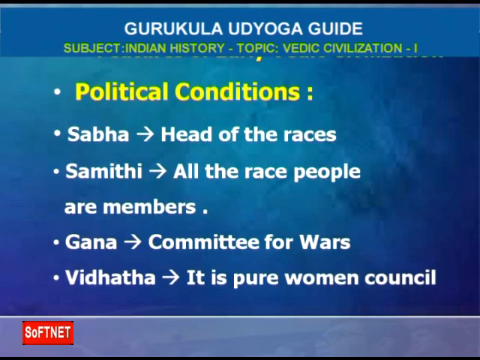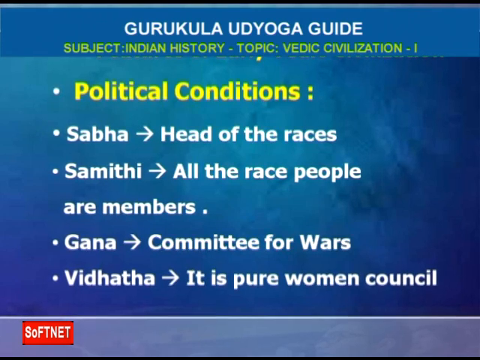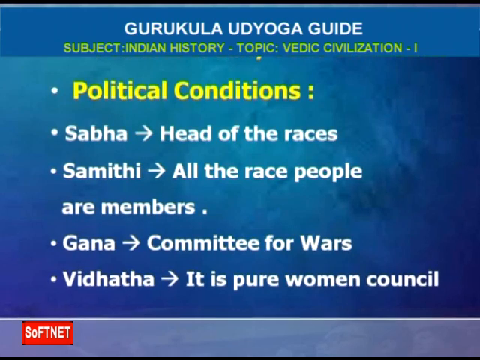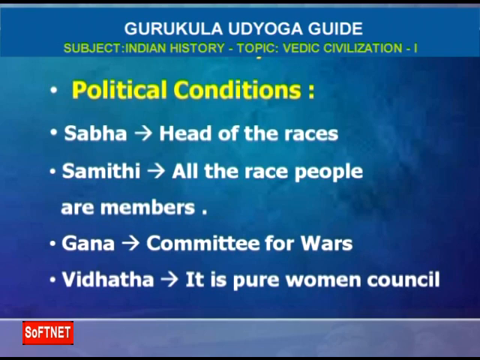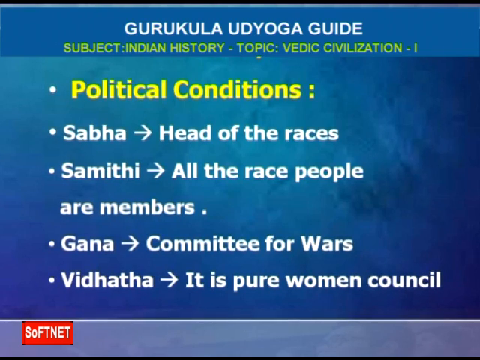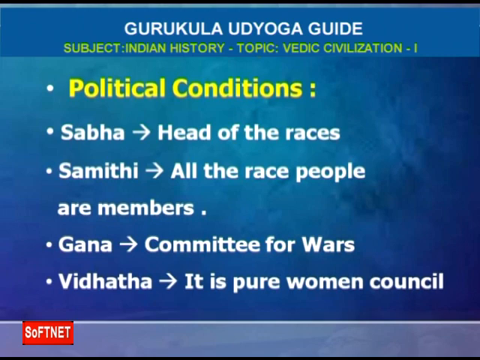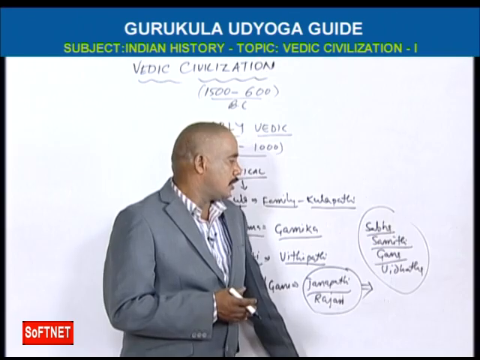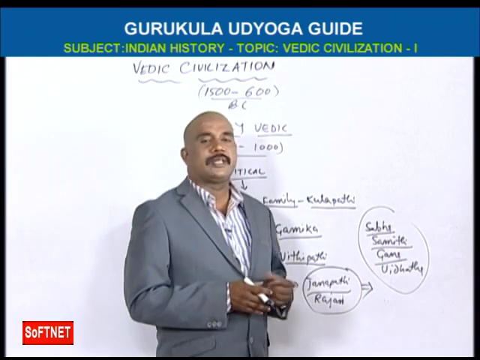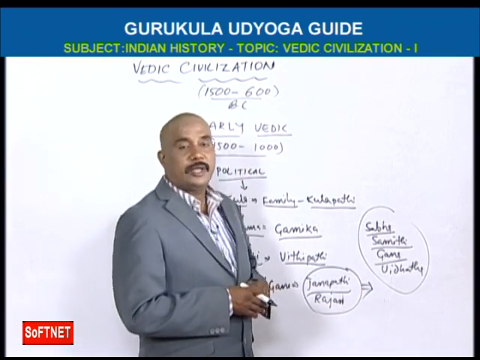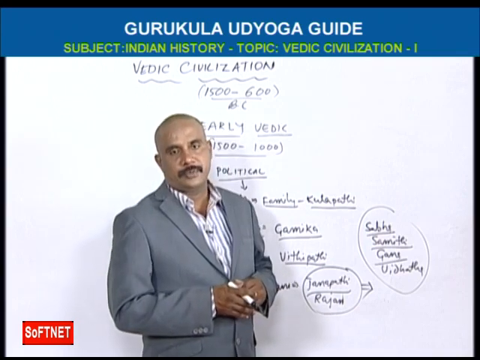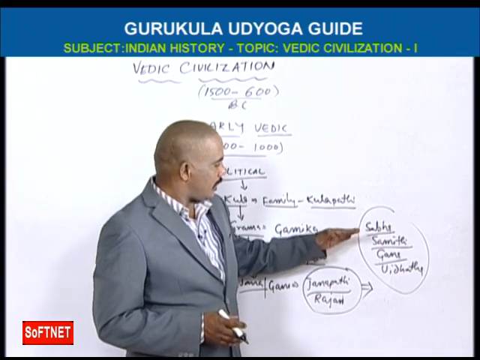Okay. Sabha is a group of leaders, tribe leaders, Jati Nayakulu, we can say the leaders of tribes. Samiti has all kinds of people. Gana is the war planning, Yuddha Tantralu. And Vidata has the women members. So this advisory committee will advise Rajan. This is, we can say, the political system.